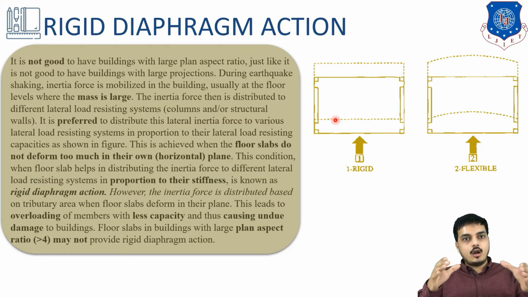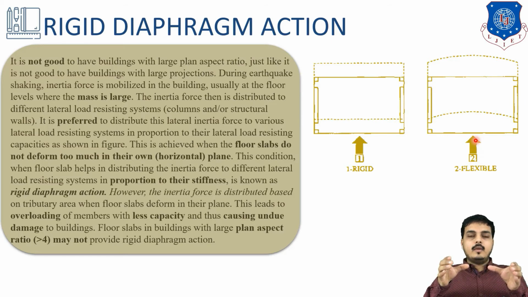Now what if it does not act in a similar way? If the diaphragm is flexible and moves in an irregular manner, then there will be chances of accumulation of force, or say overloading will occur, due to which the column will fail.